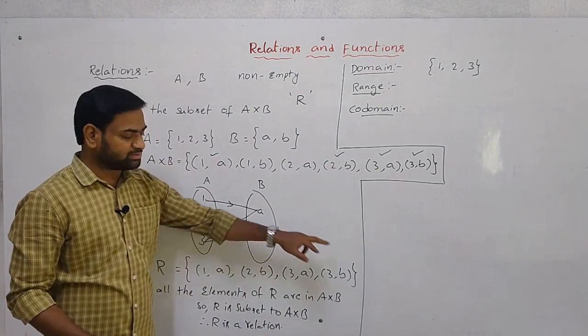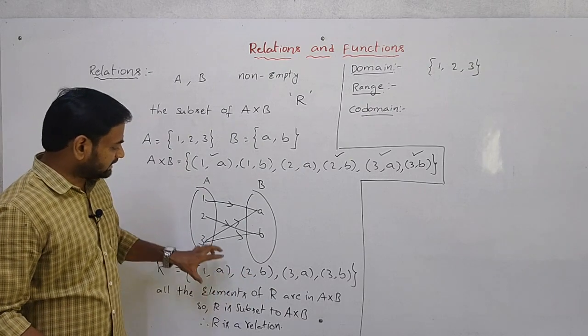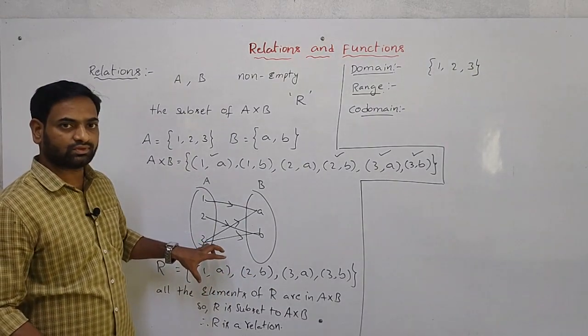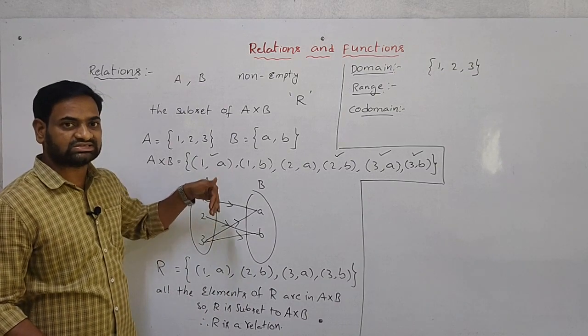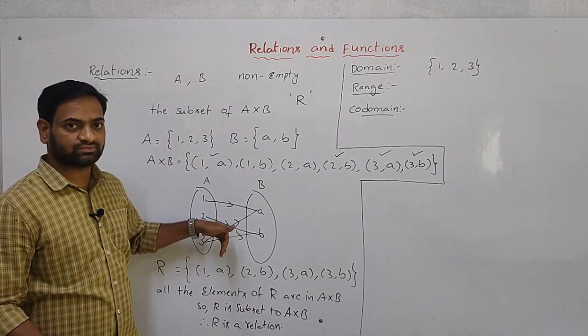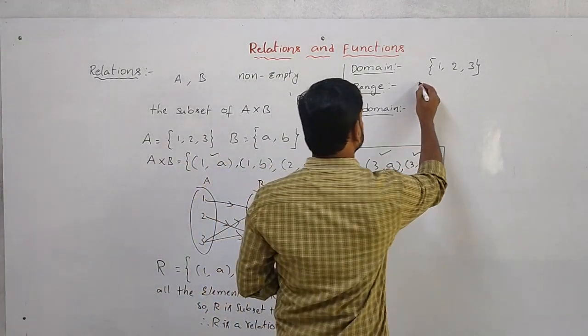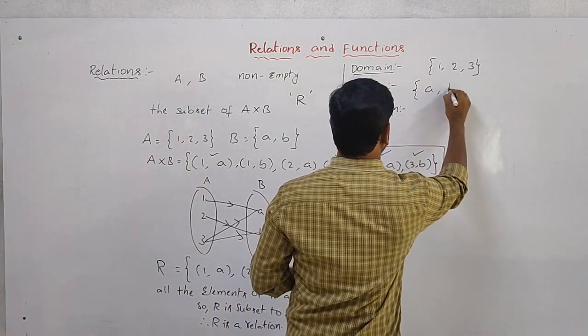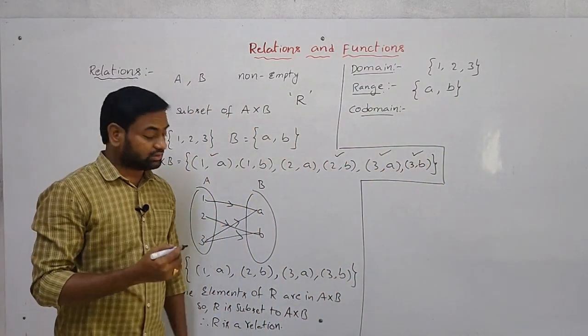B is also repeated 2 times, even though we take it only 1 time. So in the relation, those in the second place are the range, the set of all second elements, that is A comma B. That is the range. Next, see here.